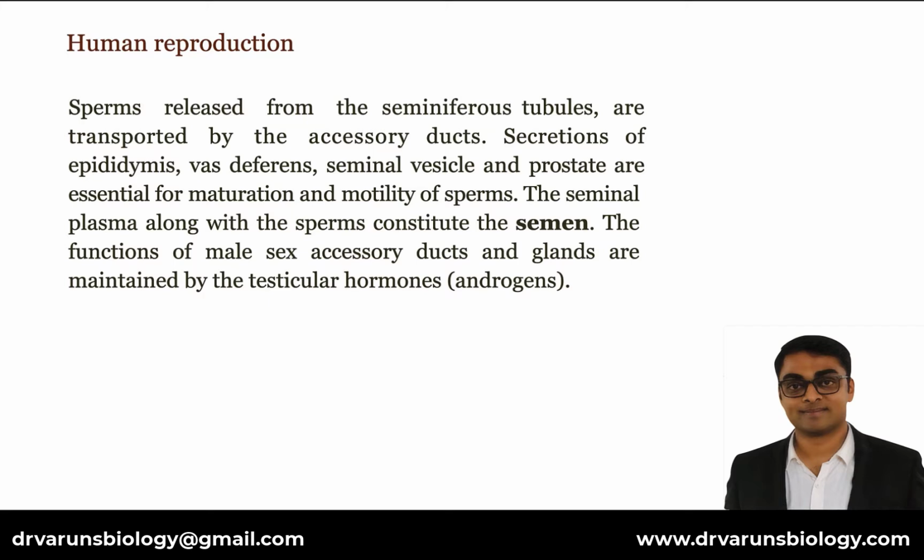Secretions of epididymis, vas deferens, seminal vesicle and prostate are essential for maturation and motility of sperms. The seminal plasma along with the sperms constitute the semen. The functions of male sex accessory ducts and glands are maintained by the testicular hormones, which are androgens.